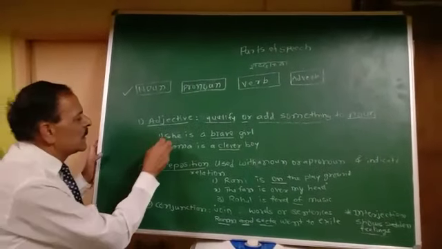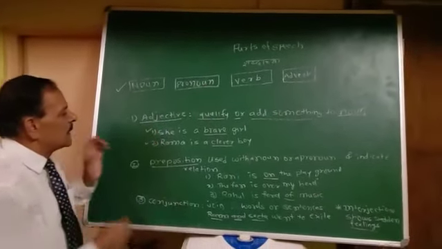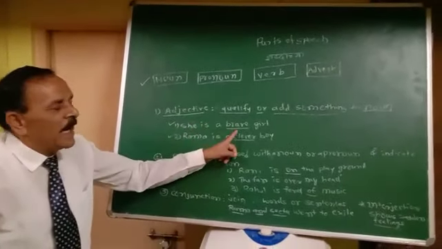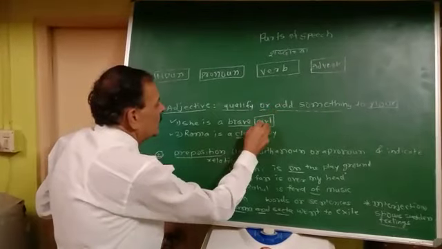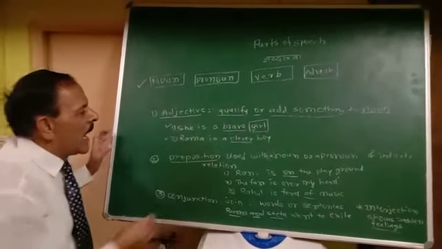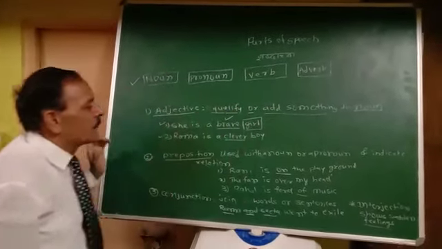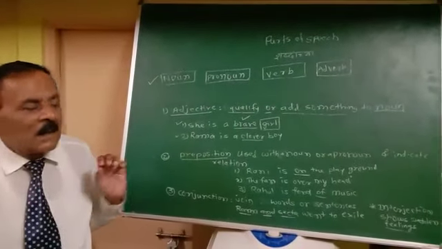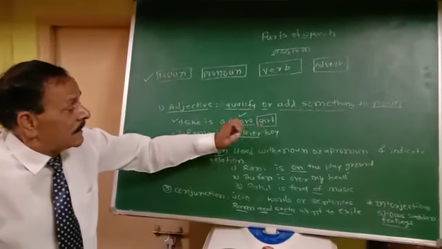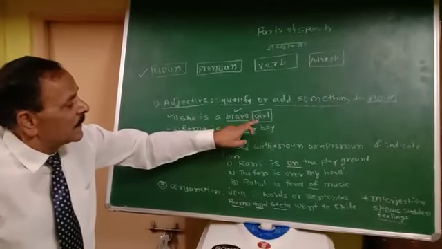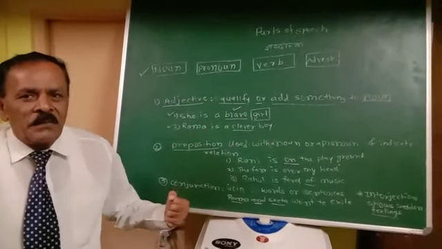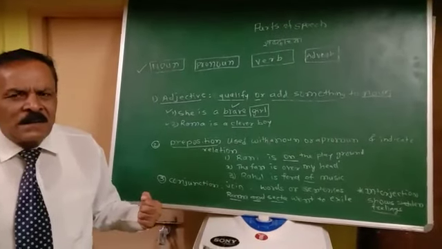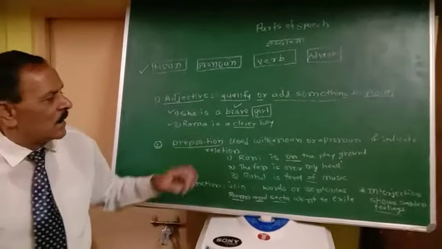How? Example: she is a brave girl. Girl is noun and the word brave, that tells something about the girl. How she is brave. She is not timid. Brave.